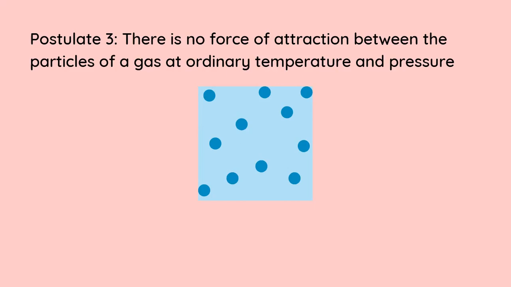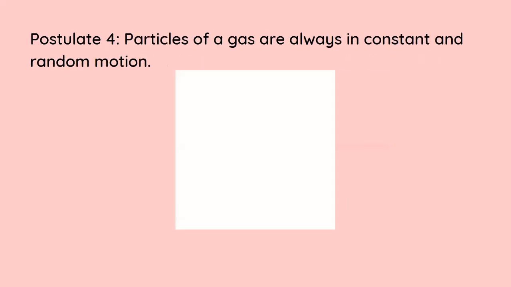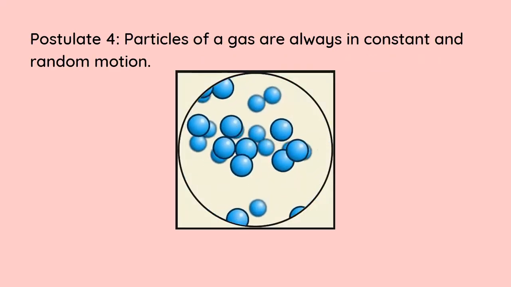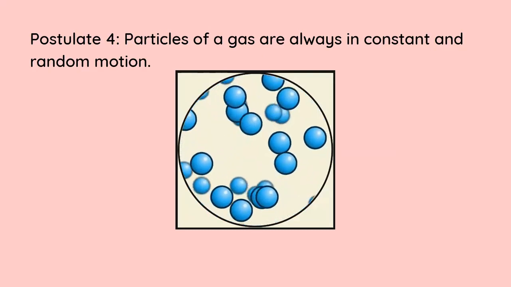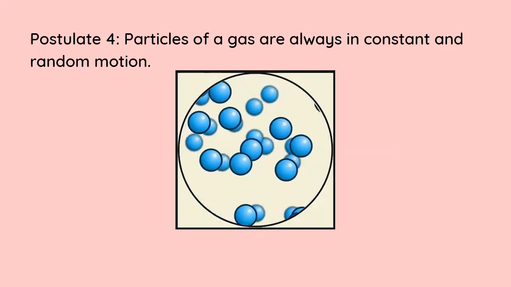and pressure. So when the pressure is released, the gas molecules start moving farther apart, and this wouldn't have been the case if there was a force of attraction between the particles of gases at ordinary temperature and pressure. Postulate number 4, particles of a gas are always in constant and random motion, and this